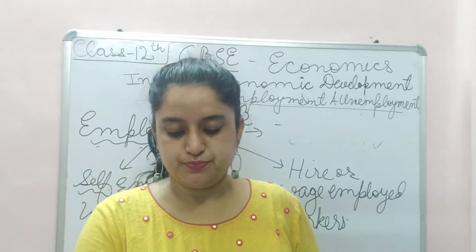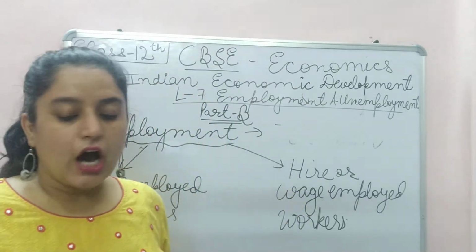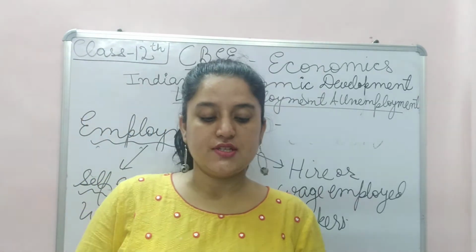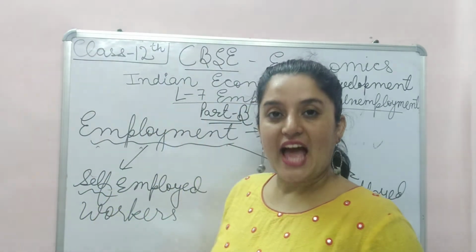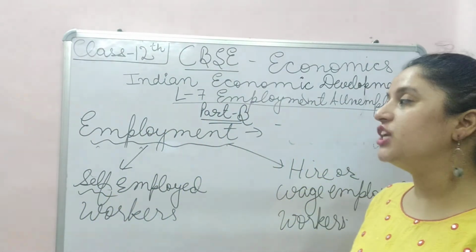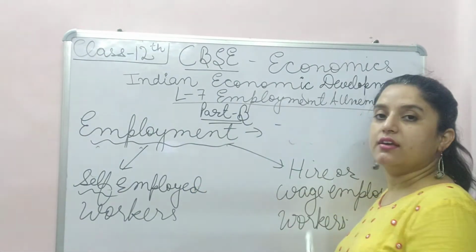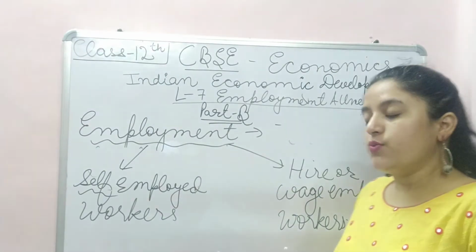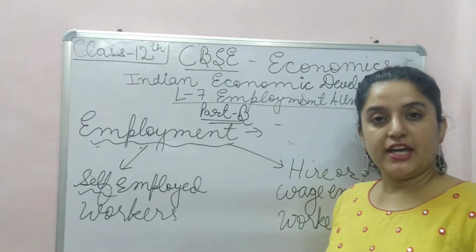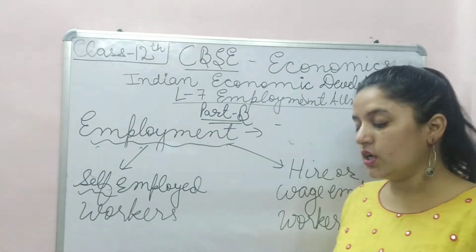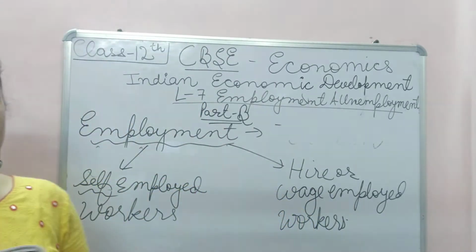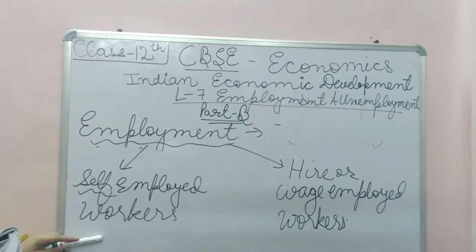Okay, then you can be asked, what is employment? When somebody will ask you in the paper, what is employment? It is an activity which helps an individual to earn living. Then two types of employed workers. What is self-employed workers? Somebody asks you in the examination, what is self-employed workers? Then the workers who own and operate an enterprise to earn their livelihood are referred as self-employed.